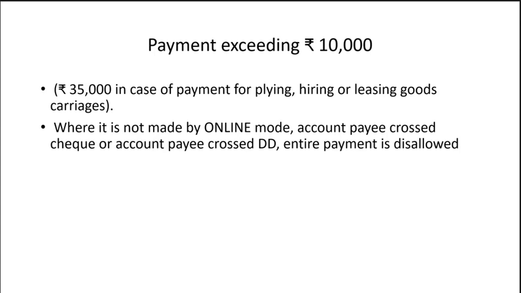Payment exceeding rupees 10,000, or rupees 35,000 in case of payment for plying, hiring or leasing goods carriages, where it is not made by online mode, account payee cheque or account payee demand draft, the entire amount is disallowed. This rule has certain exceptions.